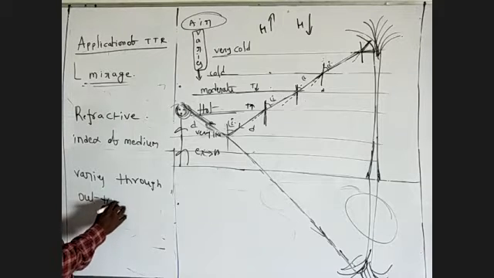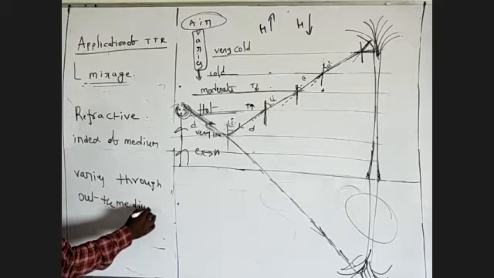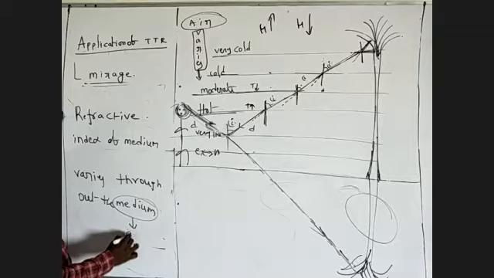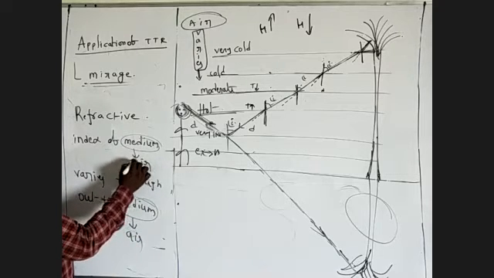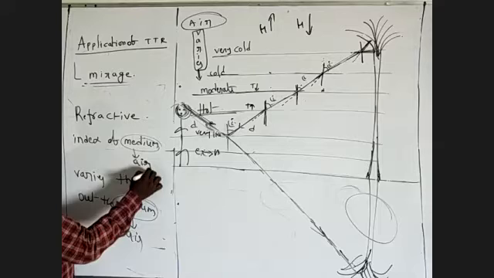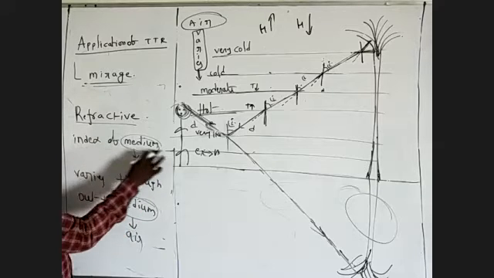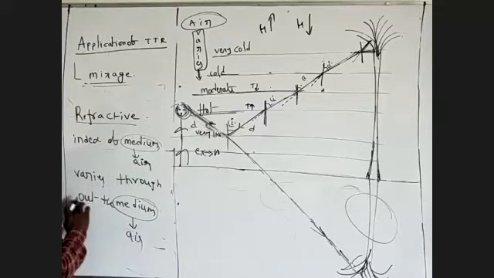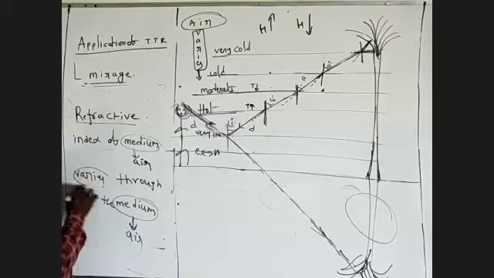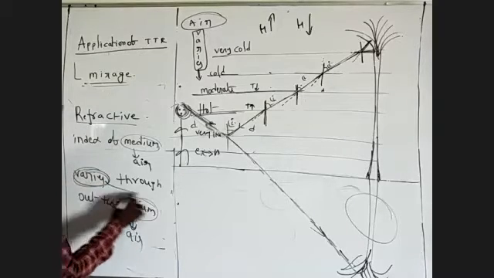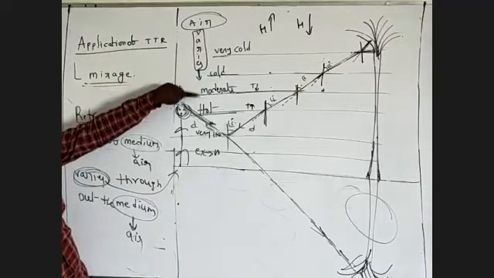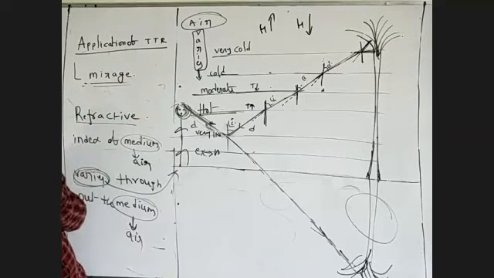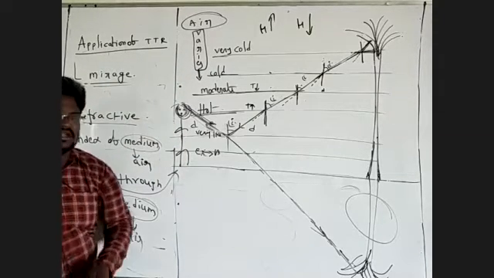This medium we call air. So the refractive index of air varies throughout the air. Varies means very cool, cool, moderate, hot, very hot, extremely hot.